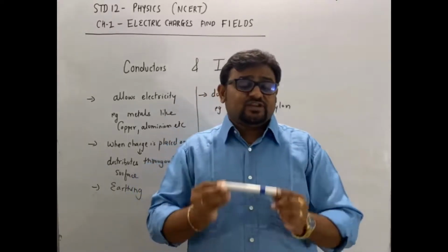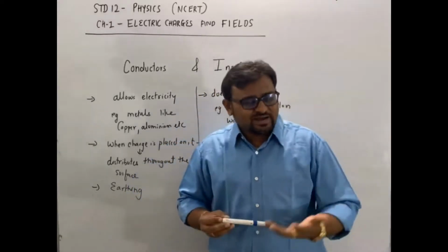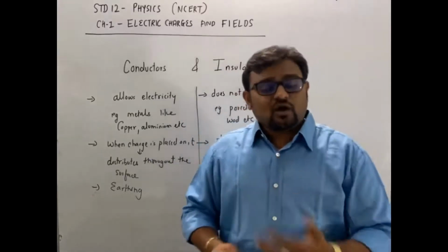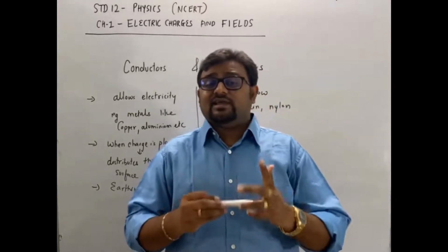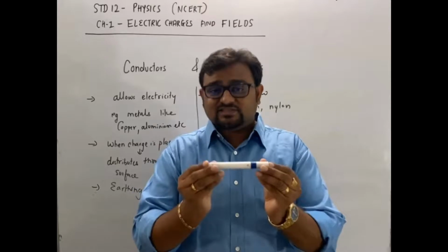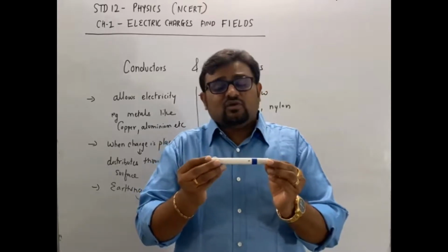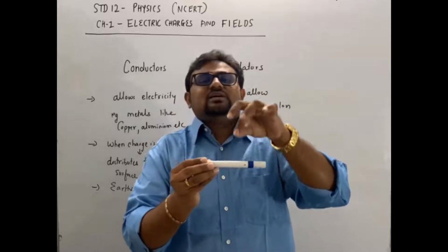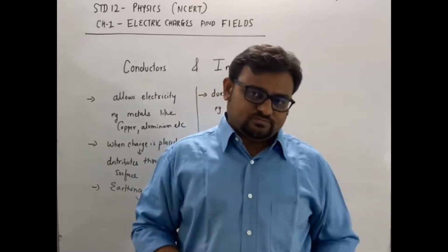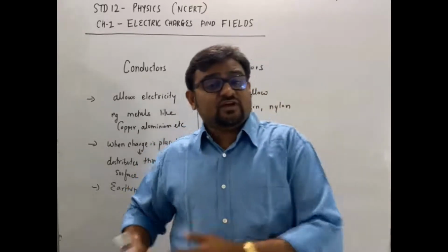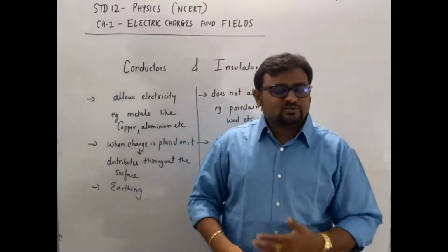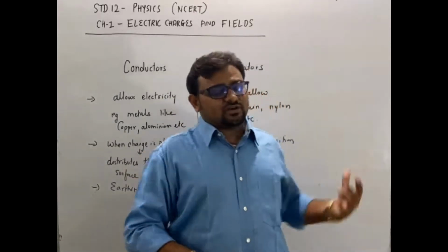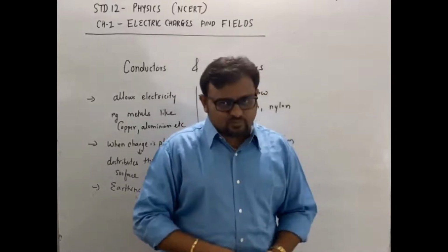When a charge is placed on a metal, it distributes throughout the surface. But in a non-metal, like this plastic pen, when I deposit the charge here, it will stay at the same position. So on a conductor, it distributes throughout the surface, whereas on an insulator, it stays at the same position.